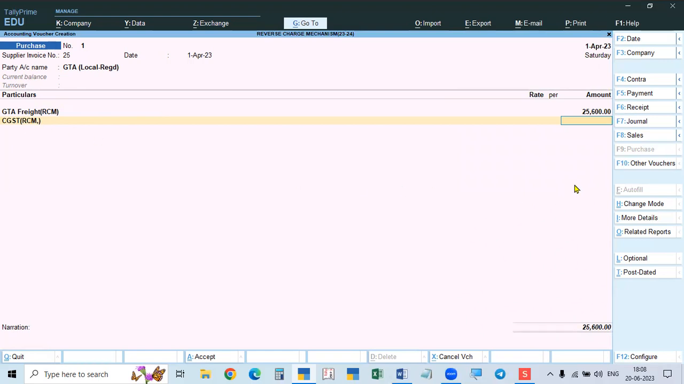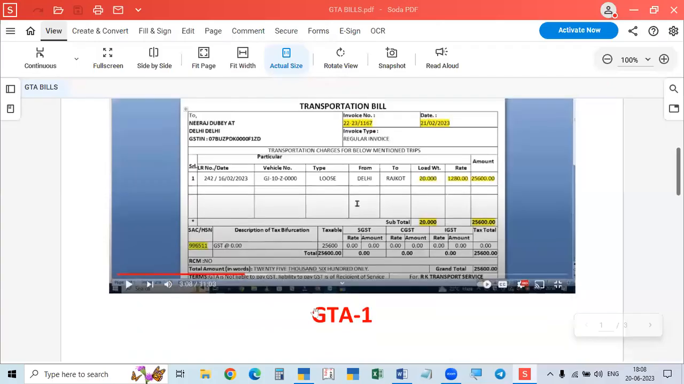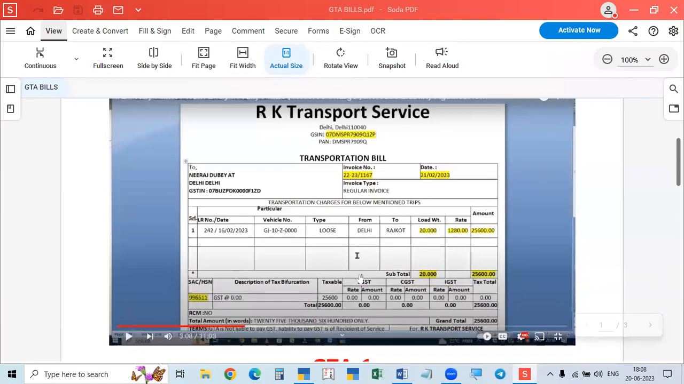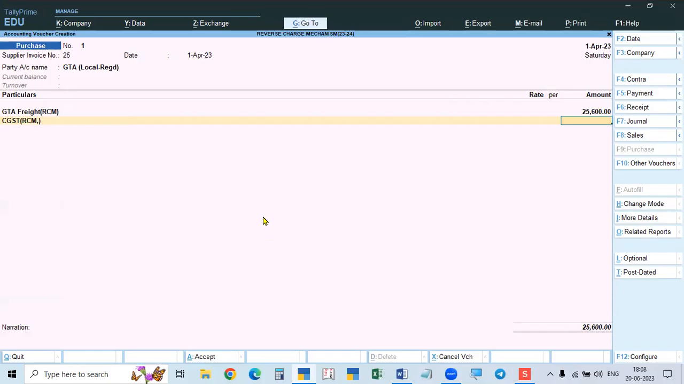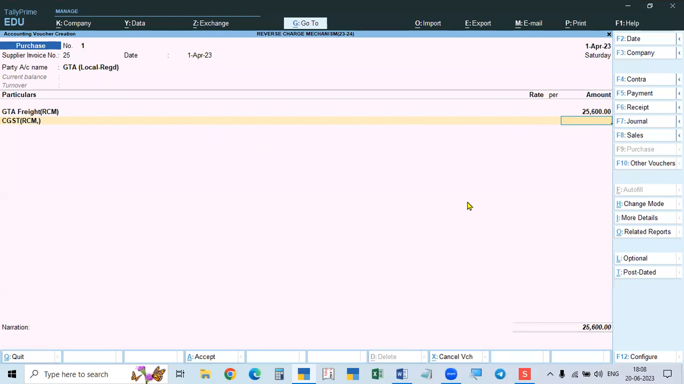See here, tax is not calculated because in the invoice there is no tax at all, because it is stating that the tax is to be paid by the recipient of service. Tax to be paid by the recipient of service means under reverse charge, the recipient has to pay. So he has not charged the tax, and here also we cannot show the tax in the purchase voucher, but we are liable to pay the tax. It is not shown here, but we are liable to pay.